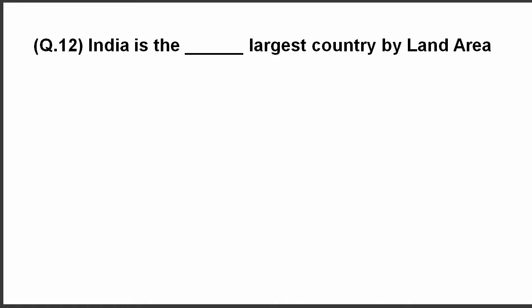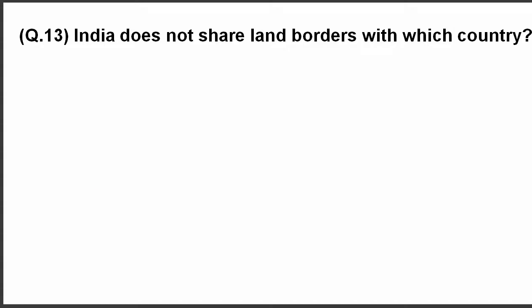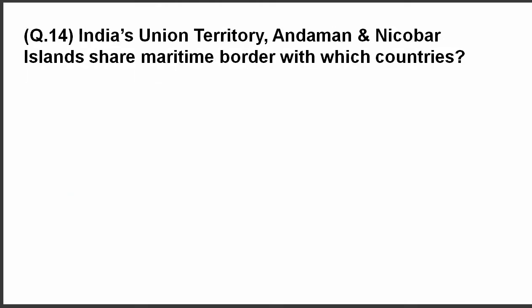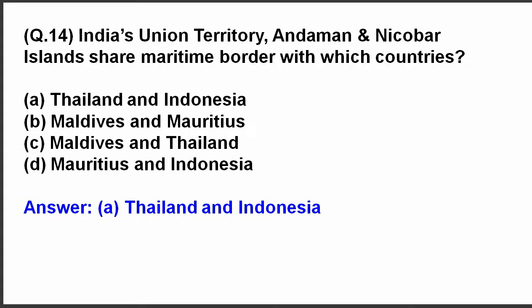Next question. India is the dash largest country by land area. The answer is 7th largest. Question 13. India does not share land borders with which country? The answer is Sri Lanka. Question 14. India's union territory, Andaman and Nicobar Islands, share maritime border with which countries? The correct answer is Thailand and Indonesia.